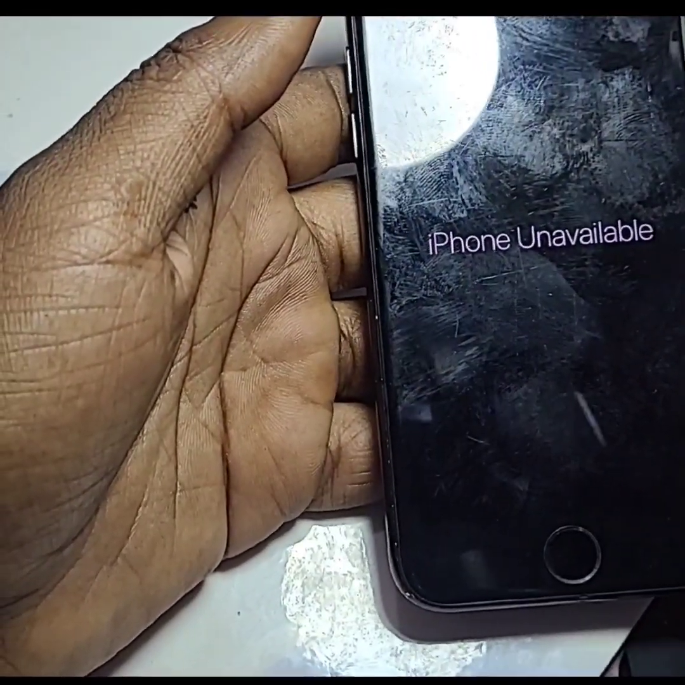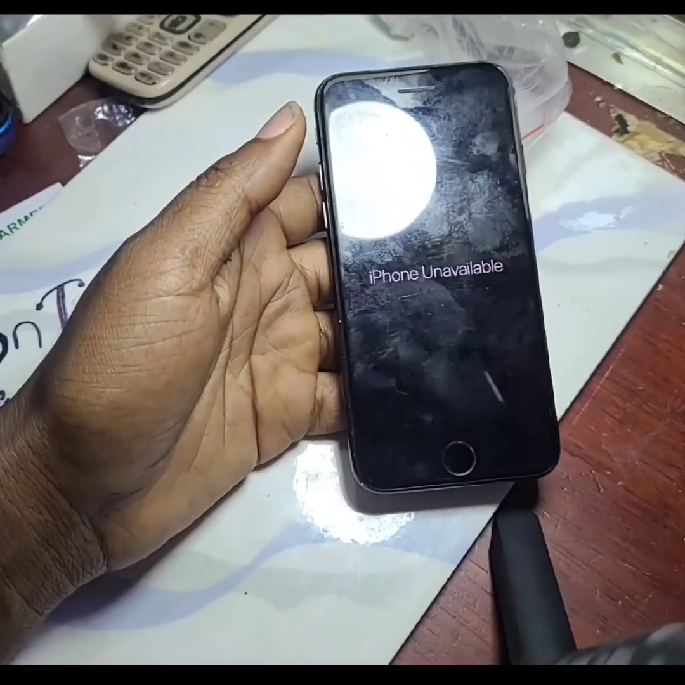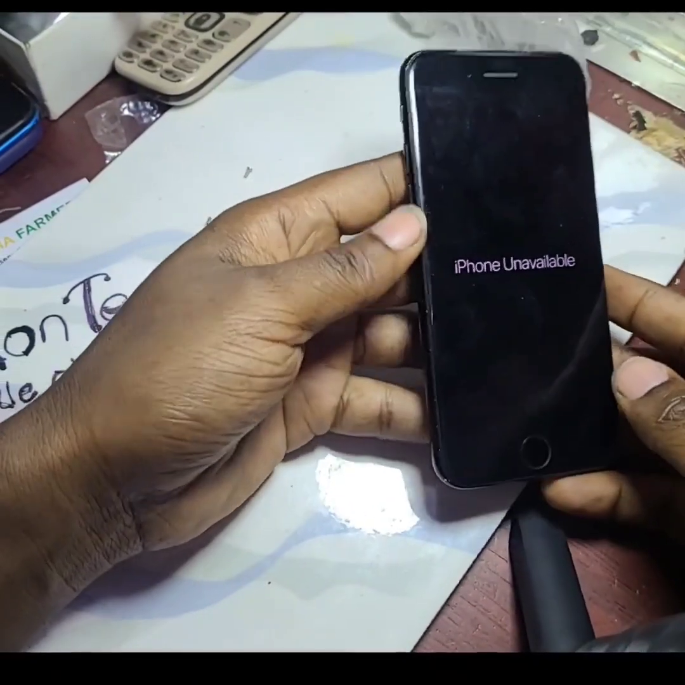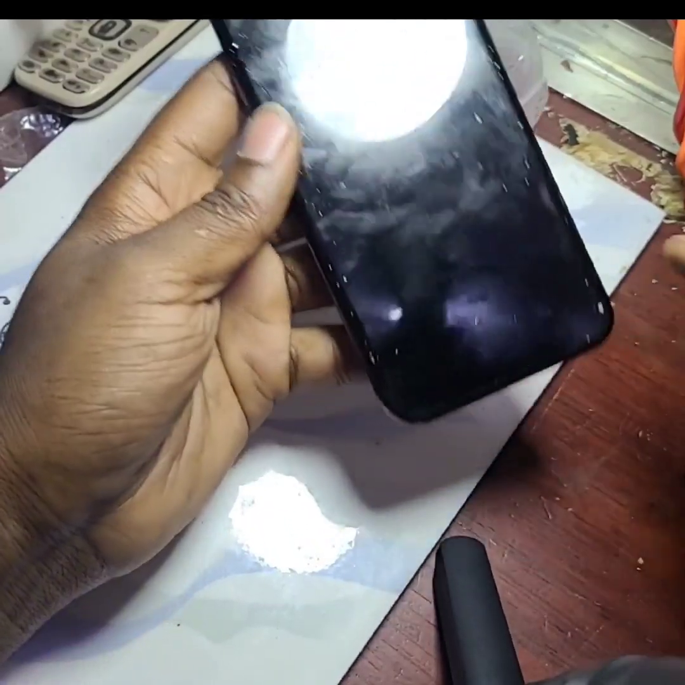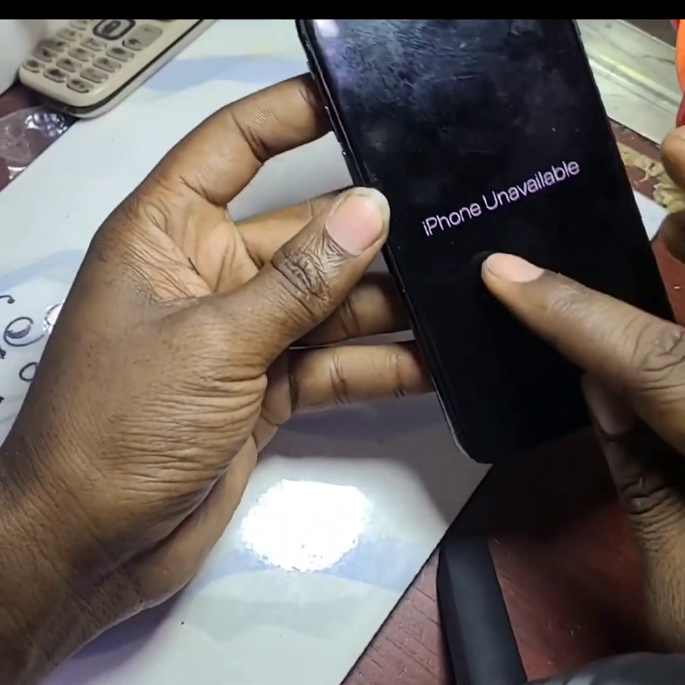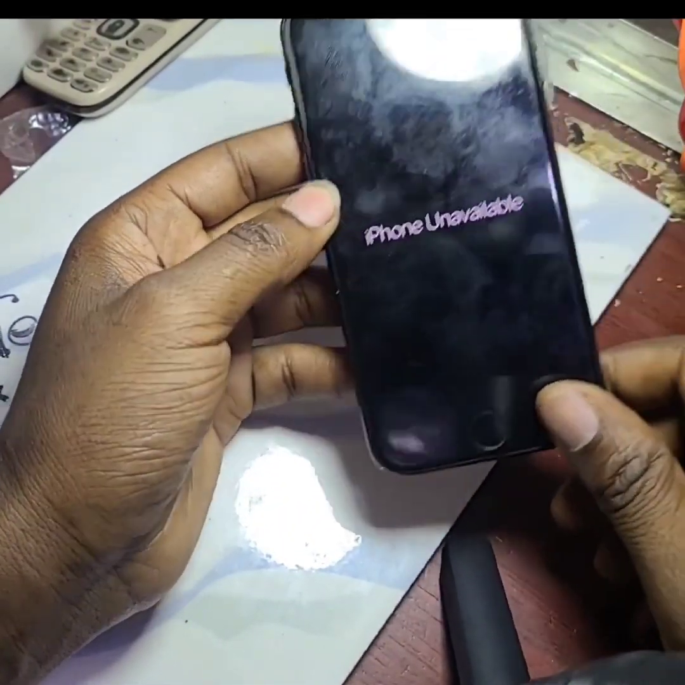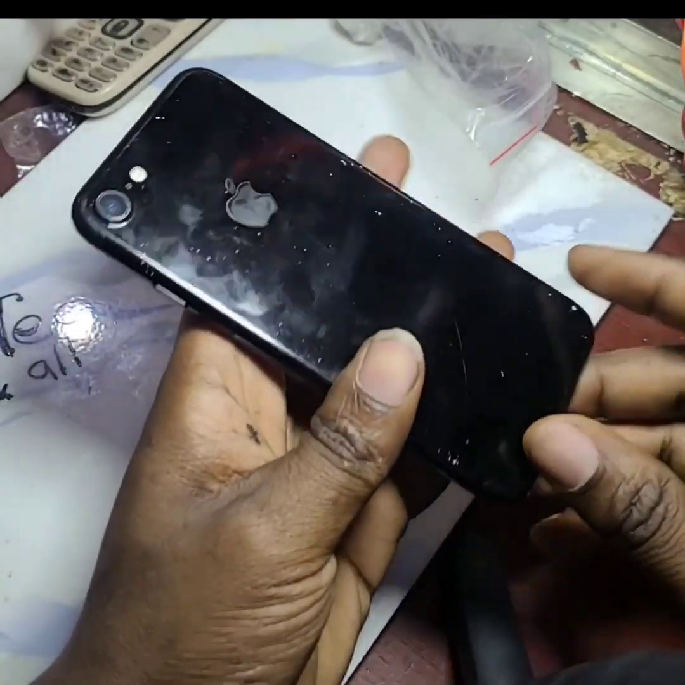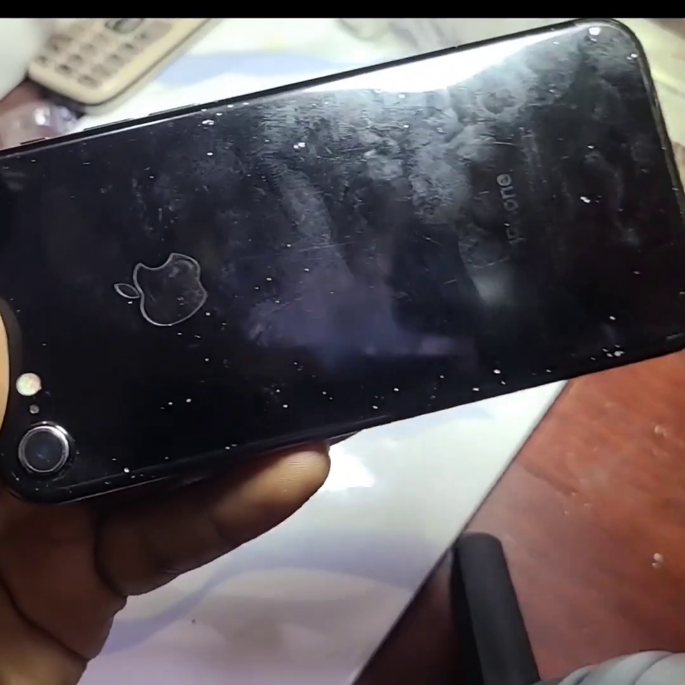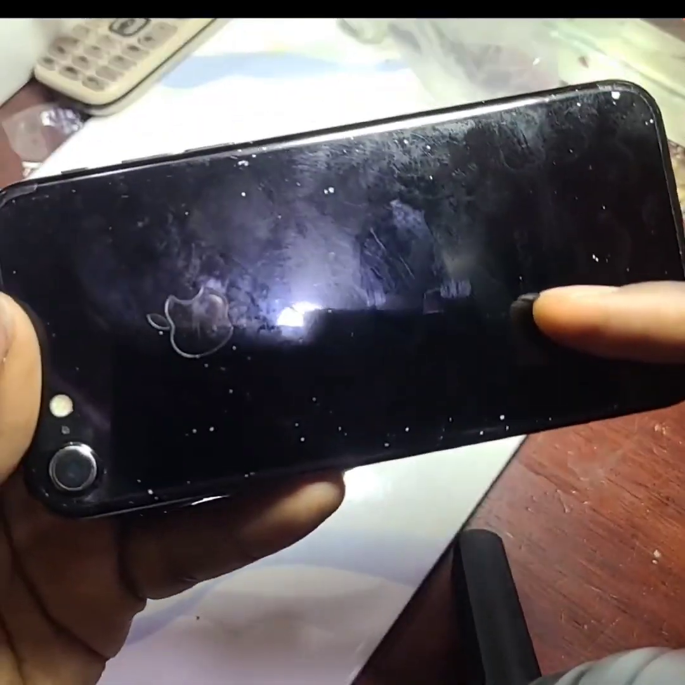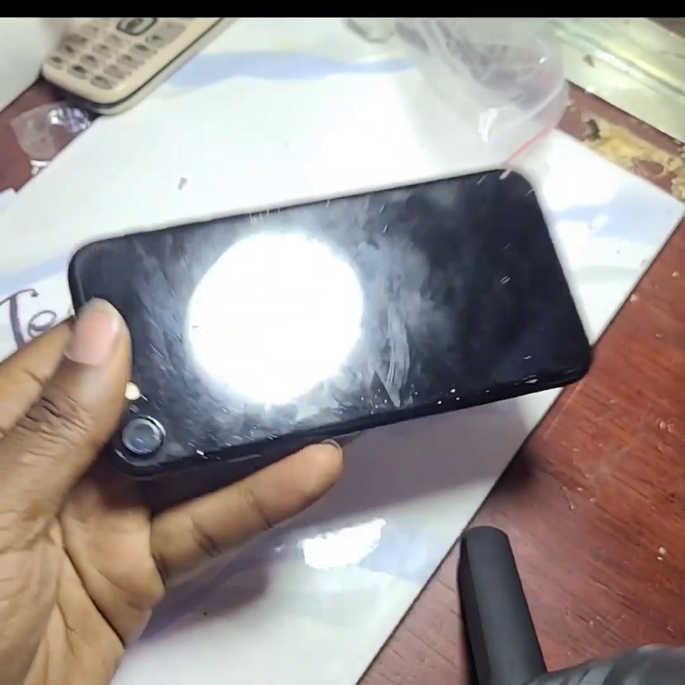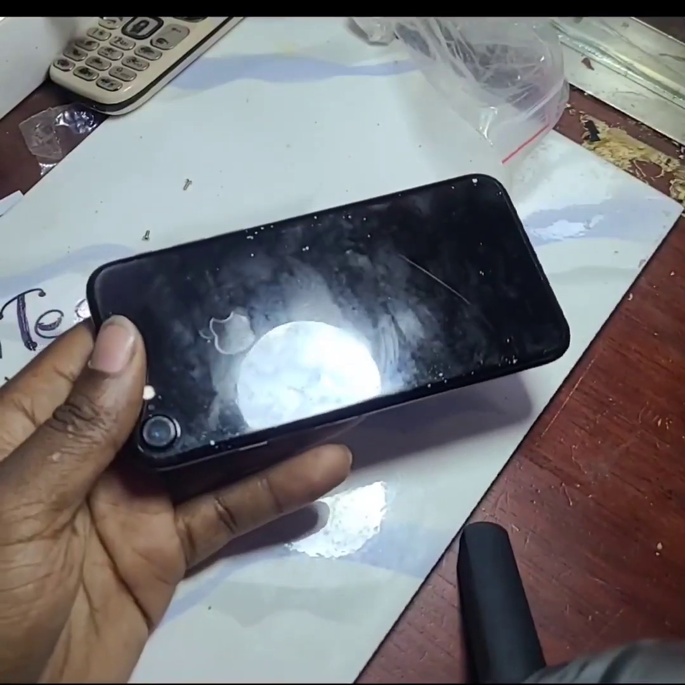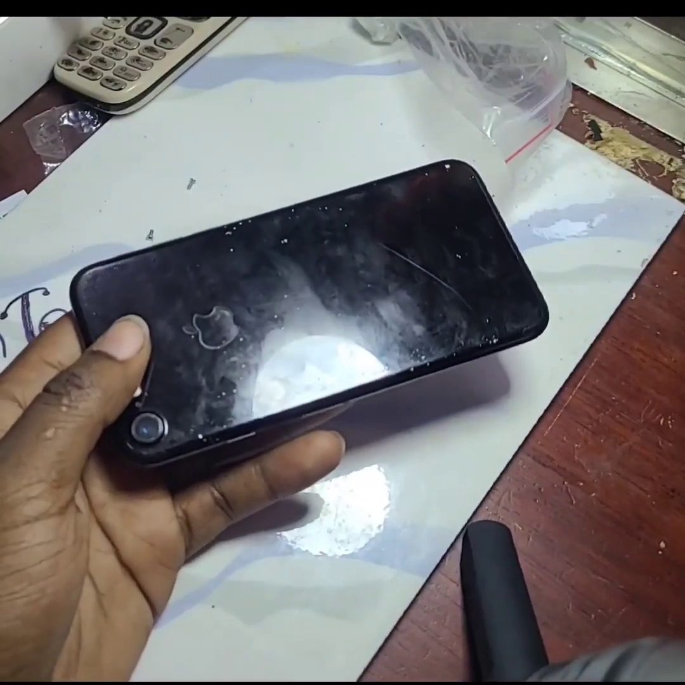So as we get started in this video, you can see the phone is iPhone 7. You first check the real model of this phone. The number is most of the time written behind the phone at the lower part. It's in black, so you may not see it. Let me write for you the model of this phone to check if it's having an update.